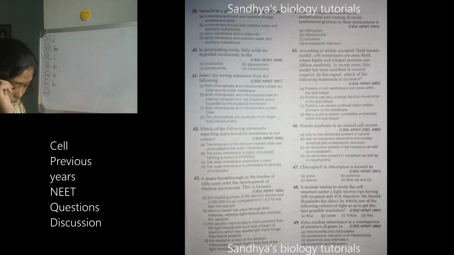Not correct. You have to see which one is not correct. 42nd, A: Enzymes of the electron transfer chain are embedded in the outer membrane. Very good. So if this is a mitochondria, inner membrane will be present. So on the inner membrane, electron transfer chain will be present, not on the outer membrane. Very good. Next, 43rd one.